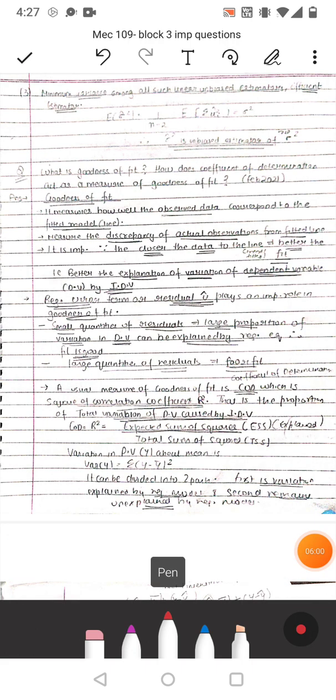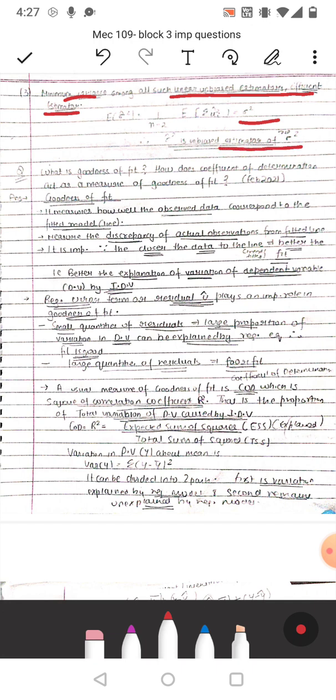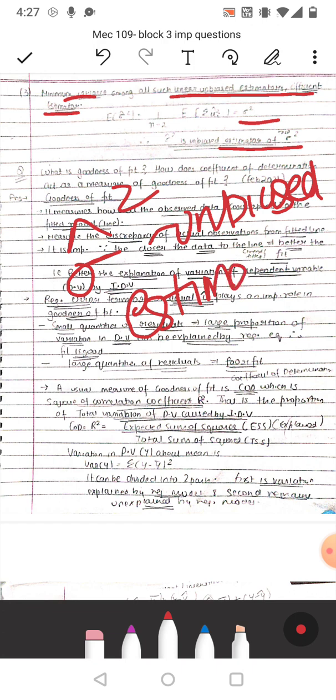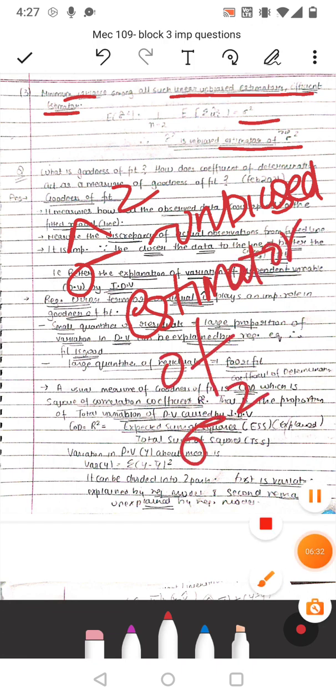Last but not least, minimum variance among all such linear unbiased estimator, that is efficient estimate, that is expected value of sigma cap का square is equals to 1 upon n minus 2 expected value of summation ui का square is equals to sigma का square, that is sigma cap का square is unbiased estimator of sigma square.